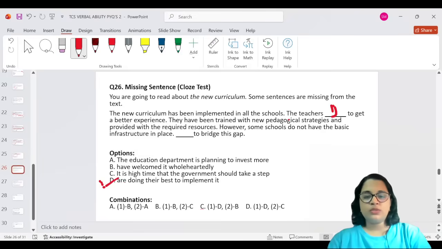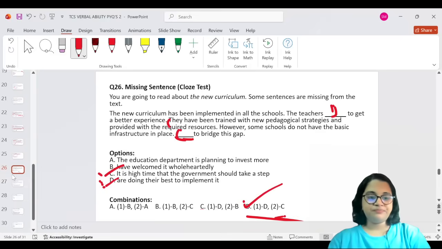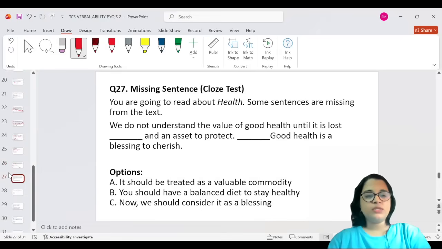They have been trained with the new pedagogical strategies and provided with the required resources. However, some schools do not have basic infrastructure in place. It is high time that the government should take a step to bridge this gap. It's C and D. Is there an option for C and D? Yes? No? I'm sorry, D and C. First is D, then C. Yes, we do have an option that has it, which is option D. Okay, let's go and do the next one.